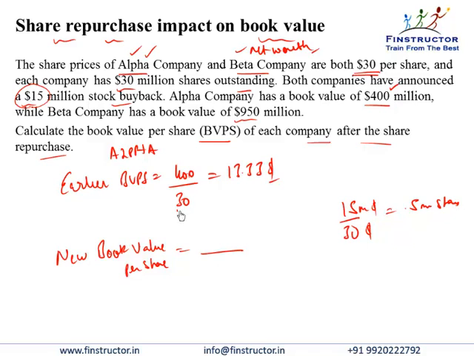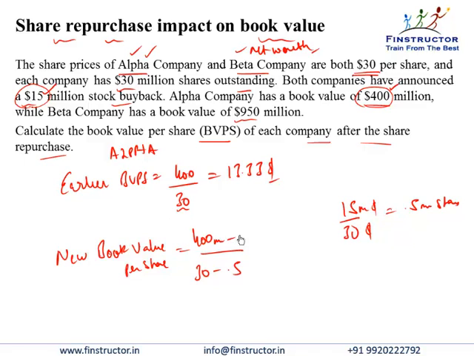So if earlier there were 30 million shares outstanding, now there would be 29.5 million, that is 30 minus 0.5 million shares outstanding. If earlier the company had an absolute book value of $400 million, then now we have retired $15 million, or $15 million we have given back to shareholders.